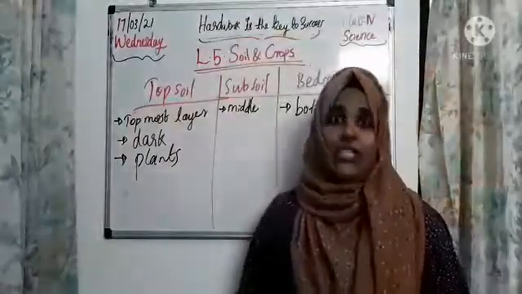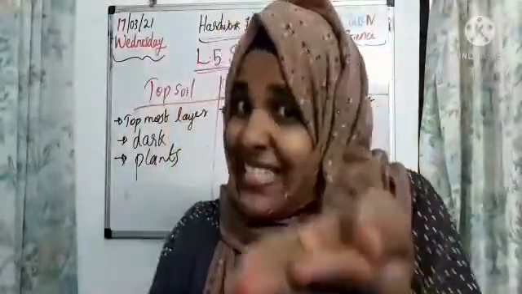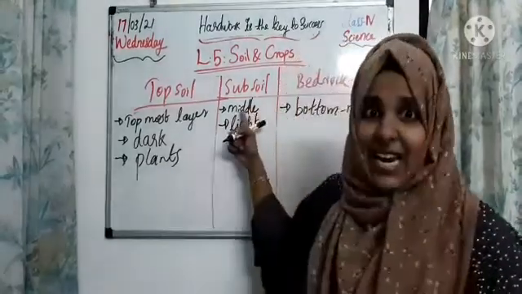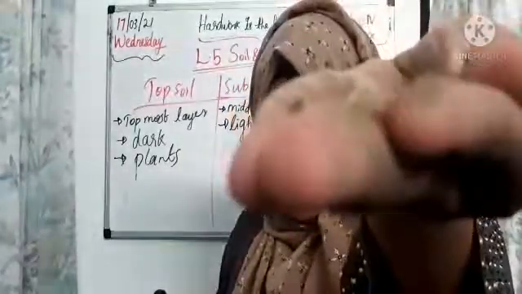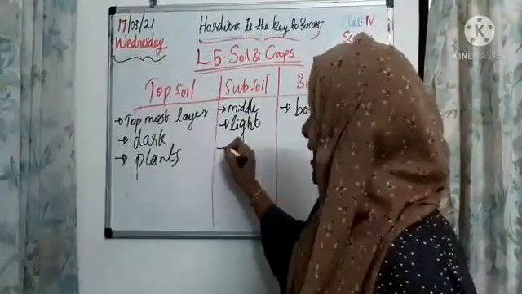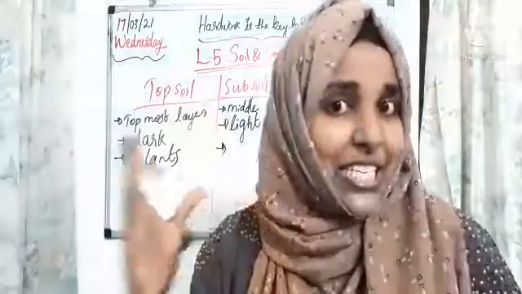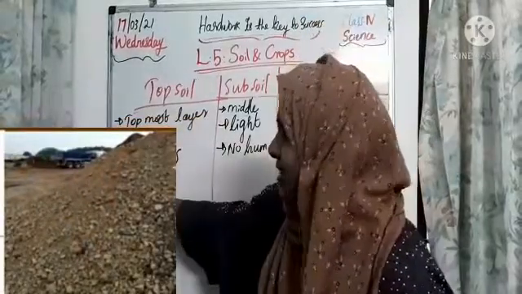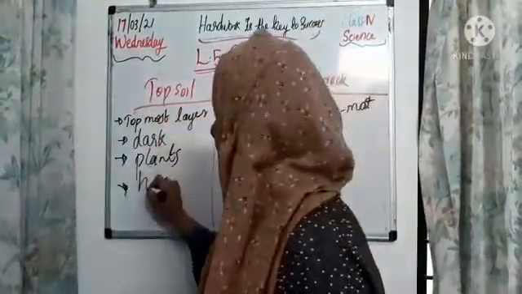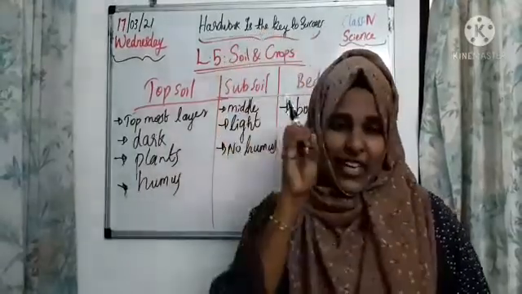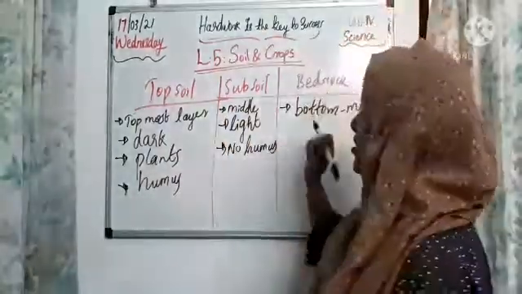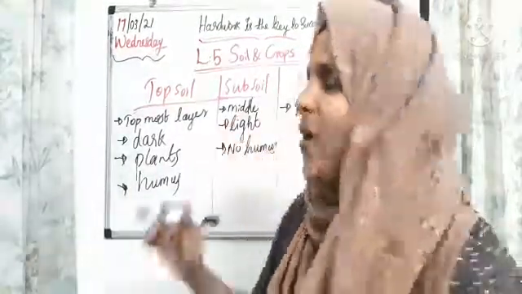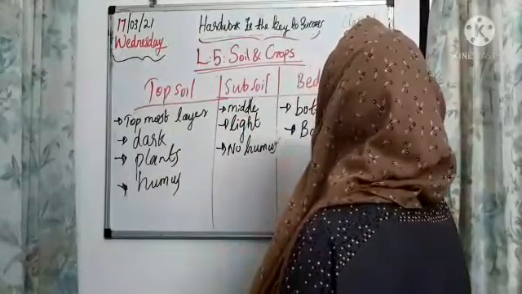Next we can check about the subsoil. Subsoil is light in color compared to topsoil. You can see here subsoil is light in color, and there is no humus in subsoil, but we can see the humus in topsoil. That's why topsoil's color is very dark. Then next we can check about the bedrock. Bedrock, we can call it the base of the soil.